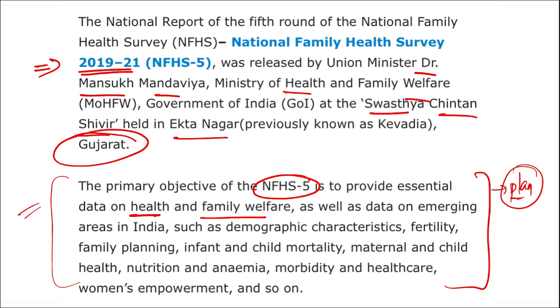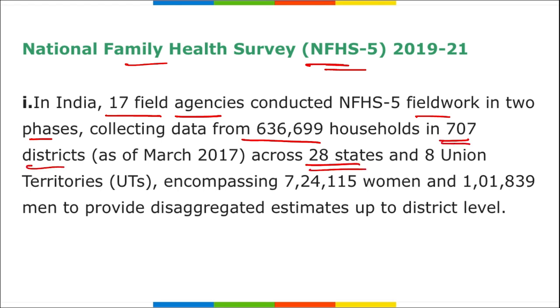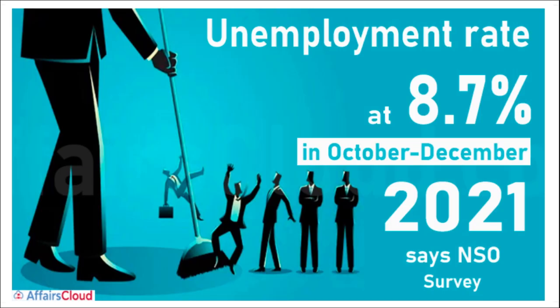All right, highly important. Here you can see in this National Family Health Survey 5th, 17 field agencies in India conducted this fieldwork in 2 phases, collecting data from around 6,36,000 households in 707 districts across 28 states and 8 union territories. Alright, moving on. Next we will be talking about NSO, National Statistical Office.